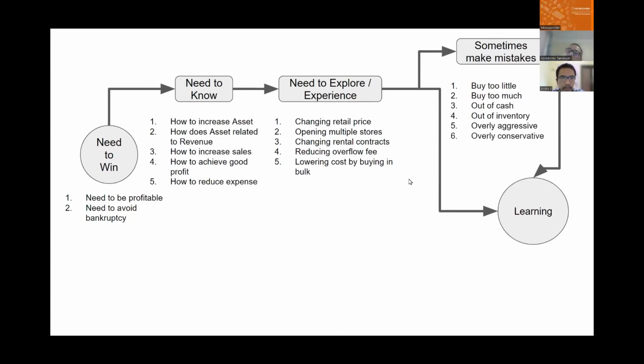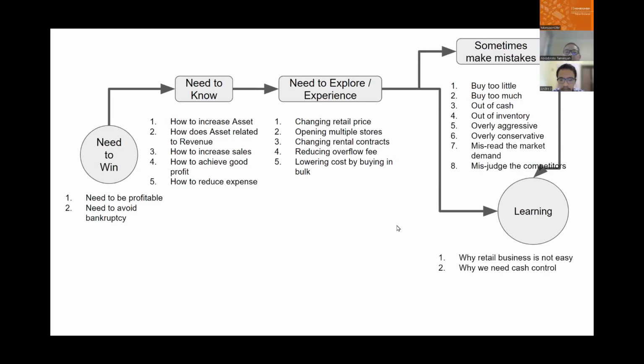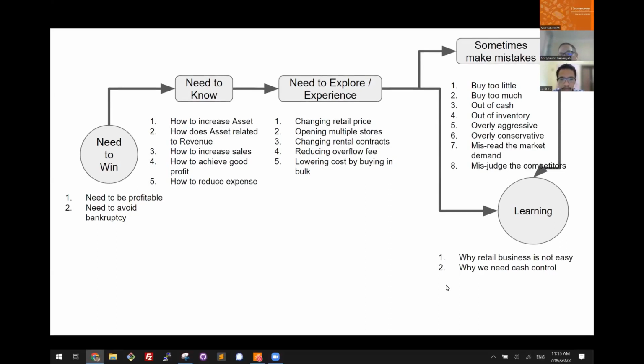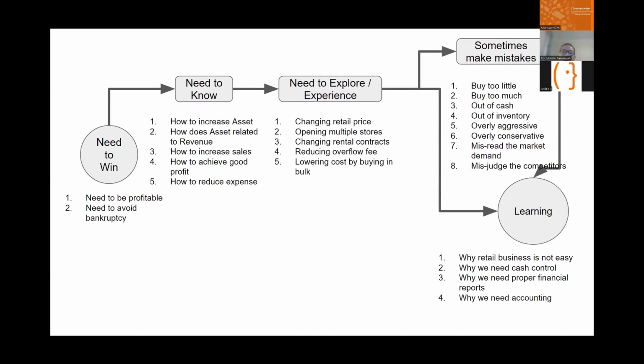Or they are overly conservative and they forget to use assets to generate more assets, or they misread the market demand. And then what they learn is why retail business is not easy, why we need cash control, why we need proper financial reports. That's where they understand and appreciate the accounting financial report. Why we need accounting. Once they appreciate the power and importance of accounting, which is an integral part of an enterprise, then they'll start to understand the rest. Then they will appreciate all the journal entries and all the journals and the chart of accounts and so on.